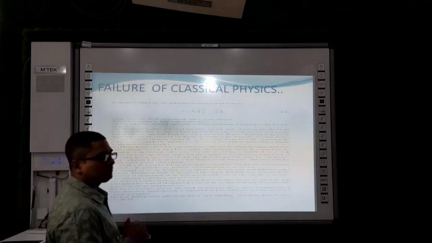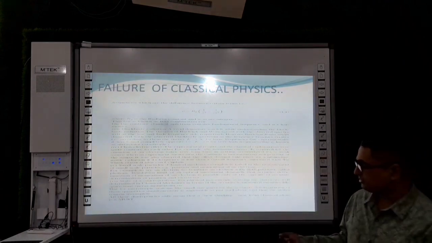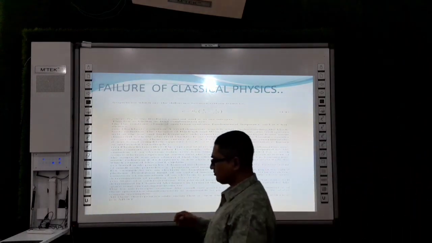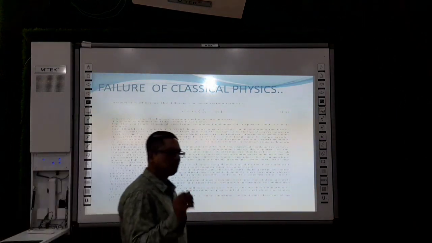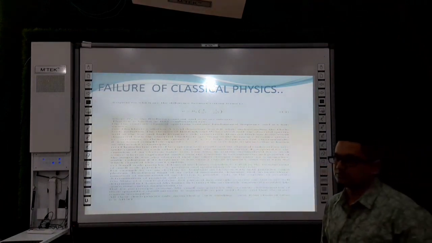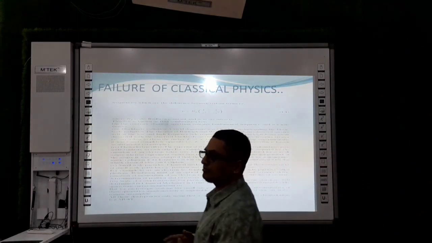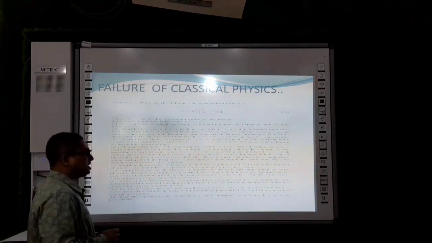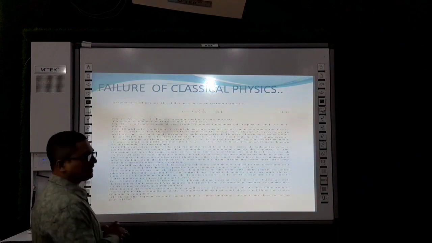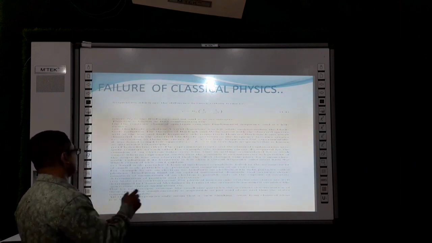Then the third one, the most important one, which really led to the development of quantum mechanics, was black body radiation. According to the classical explanation, the energy of a black body becomes very high and almost tends to infinity for large frequencies. However, it was found that this is not the case. This is also known as the ultraviolet catastrophe, and this failure of classical mechanics in explaining the energy spectrum of black bodies is another reason quantum mechanics evolved.